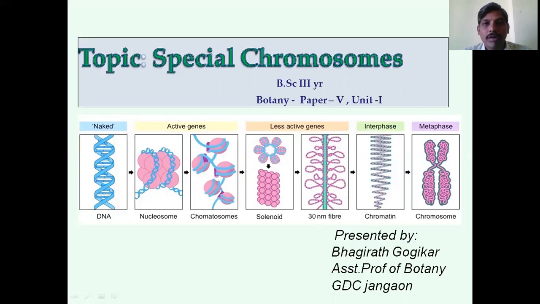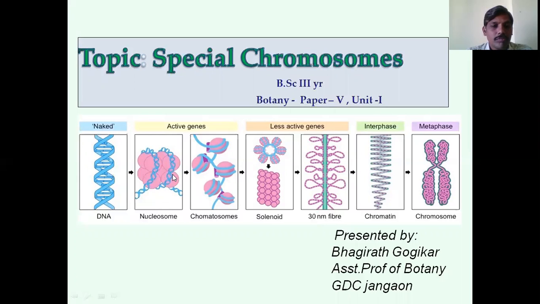In eukaryotic organisms, the DNA molecule acts as the main genetic material. This DNA molecule has two long polynucleotide chains with a diameter of 20 angstrom. It is wrapped around histone proteins, which is the first level of organization of chromatin.